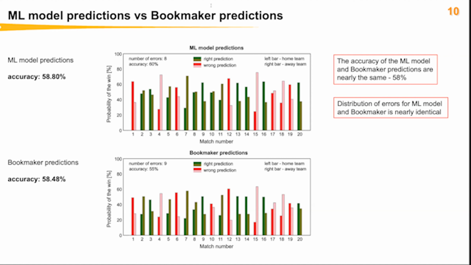And what else is interesting: if we have a look at the distribution of probabilities for my model and for the bookmakers' model for some small data set, we see that the distribution of errors is very similar. So I don't know, of course, but it looks like bookmakers are using some models which are similar to what I have developed in this project. At least it looks like this.